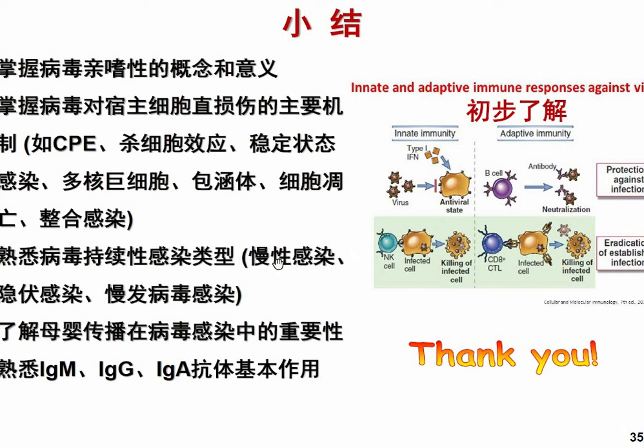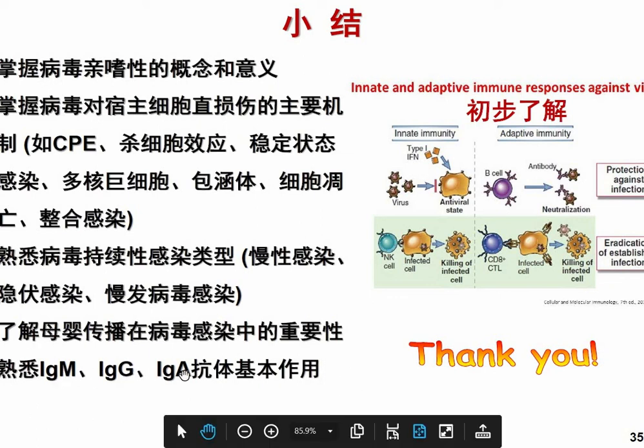Whereas in the types there is chronic infection. Chronic will grow slowly with little bit of symptoms. After that, latent, where symptoms occur, and then the last one, slow viral infection. After that, transmission mode: one is horizontal mode, one is from mother to child. Whereas antibodies are IgM, IgG, IgA. In which condition which kind of immunoglobulin is formed, we should know that. Yeah, that's all.